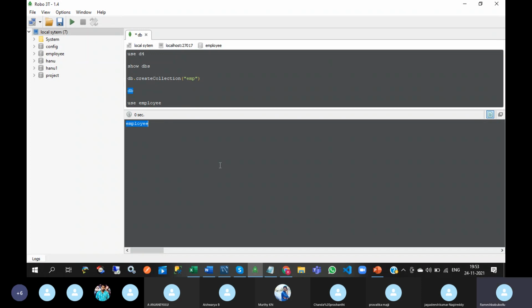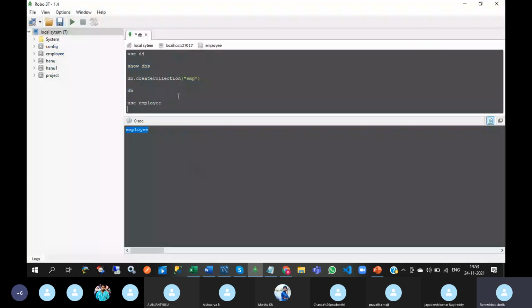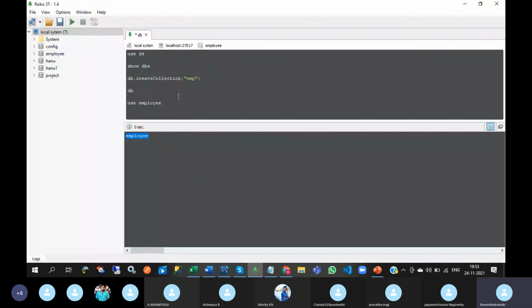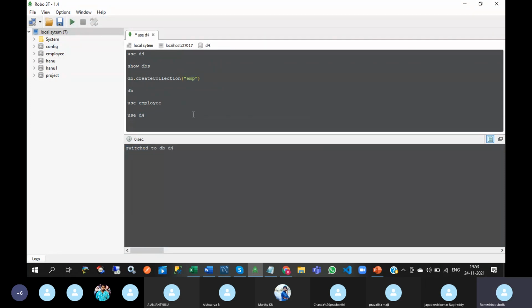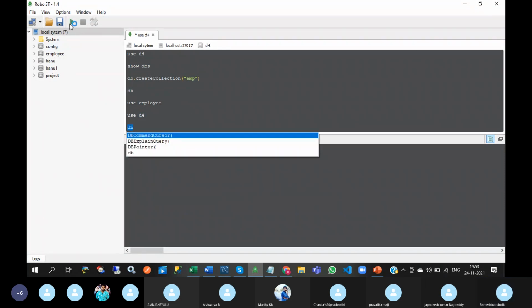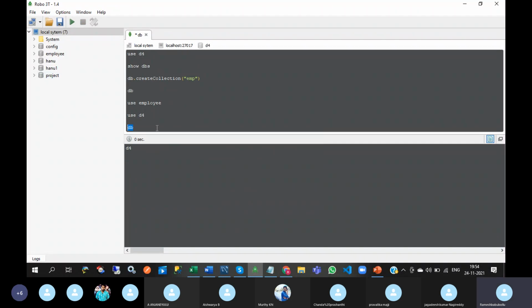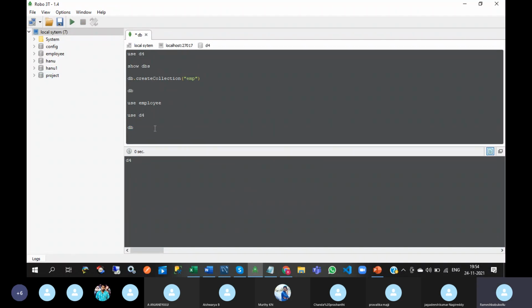Next, list of collections. Now I want to move from the employee database to the D4 database. use D4. And you can test it. The current live database is D4. Now list of collections: show collections. It is EMP only that I created earlier.